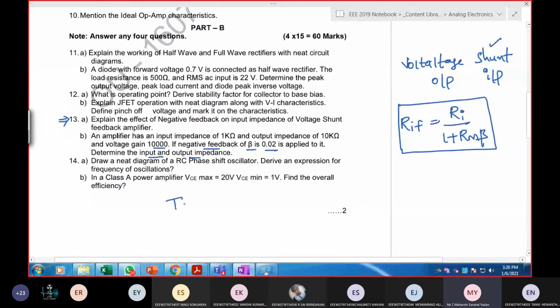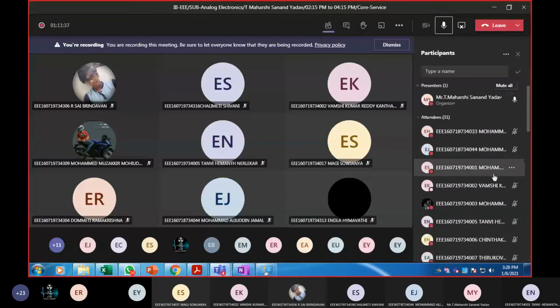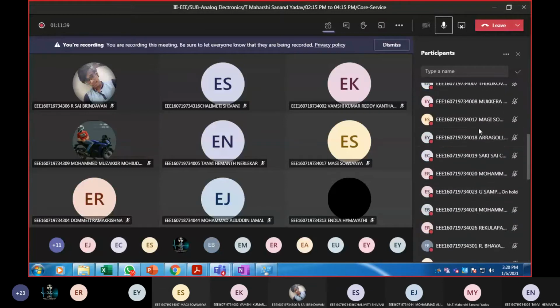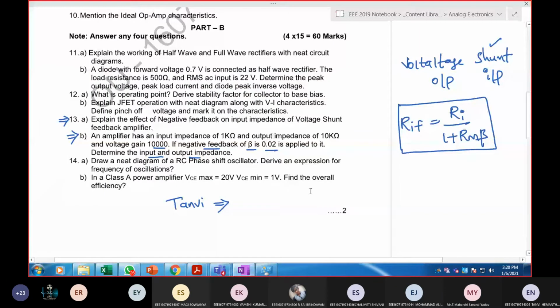For this problem, 13th B, what's the answer? Directly the formula is given here. You just need to substitute. Input impedance means Ri is equal to 1 kilo ohm.